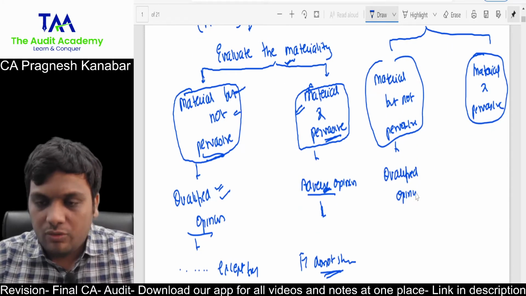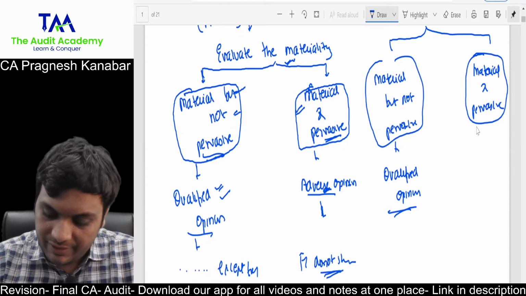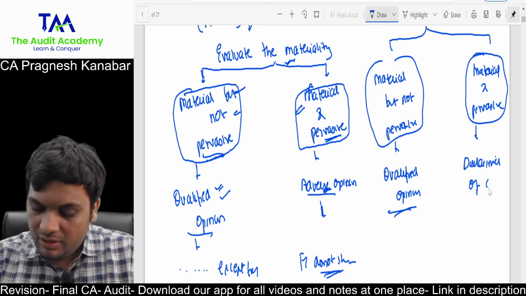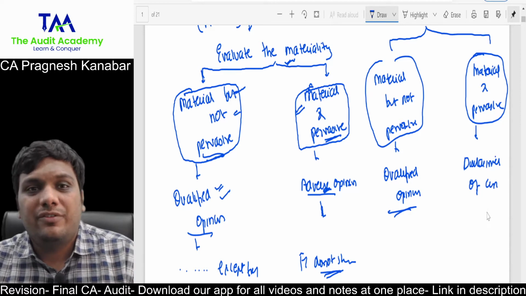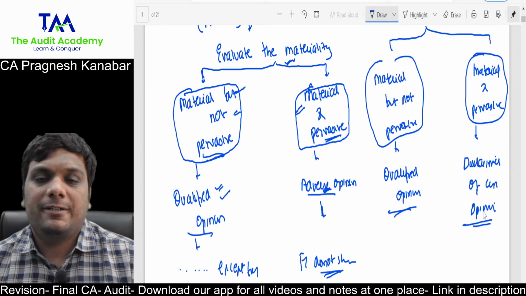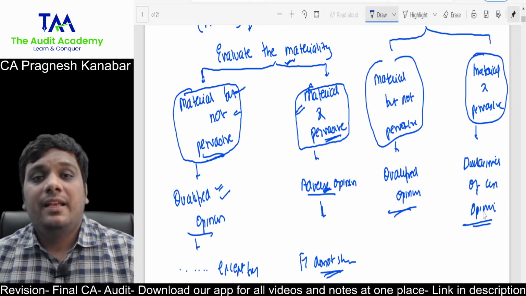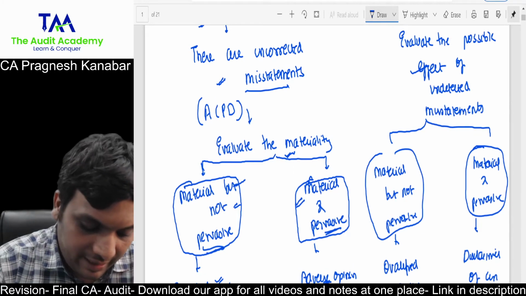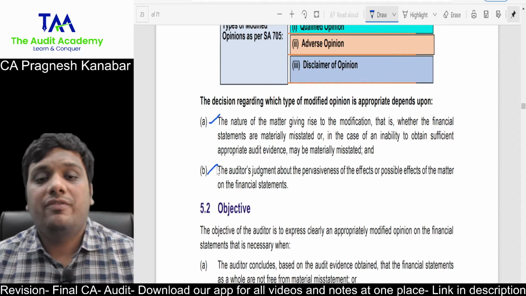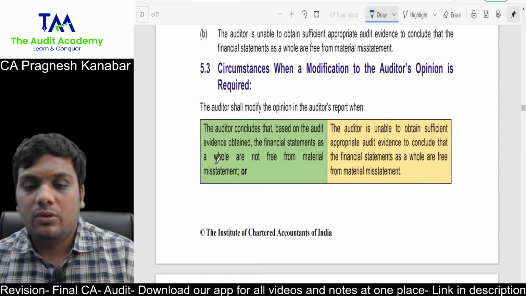In a coaching class, if you were not given the data to verify admissions of the students and payment done to professors, then it is very clear that a substantial part of the financial statements you are not able to verify, and you will genuinely not be in a position to express an opinion. So that will turn out to be your disclaimer of opinion. Yes, this is how you are supposed to think for qualified, adverse, disclaimer. Now, if you read about when the auditor modifies the opinion, you will automatically start understanding this language. So you can quickly go through this. All right.